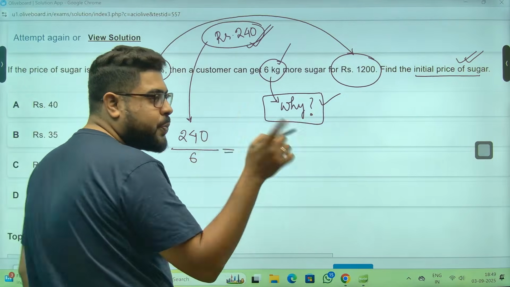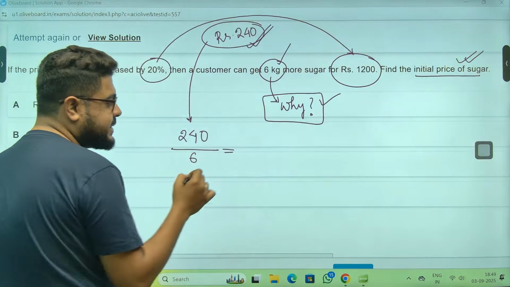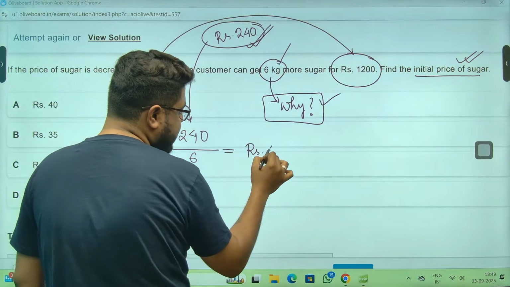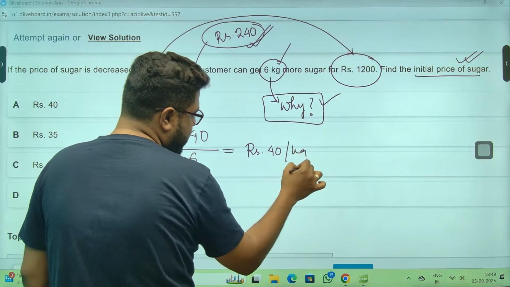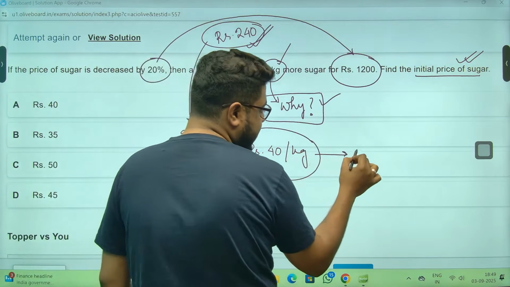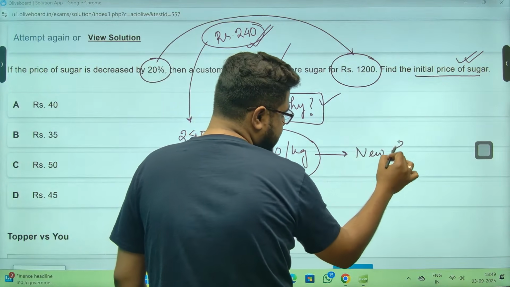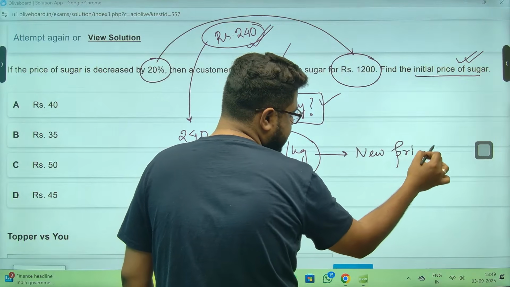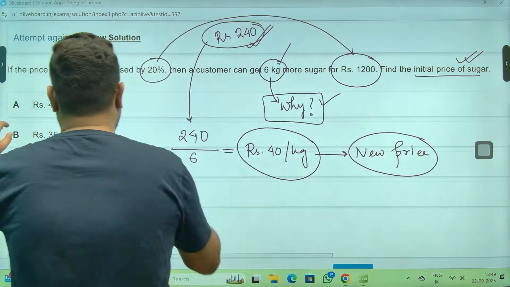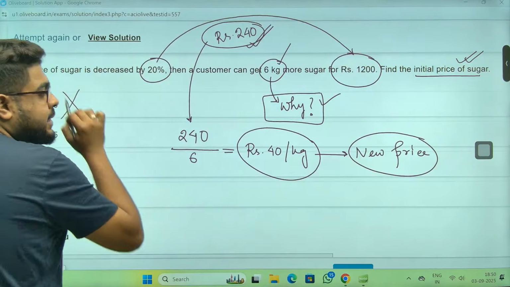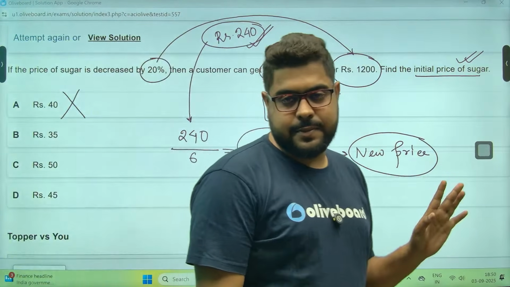So what is the new price of sugar? 240 by 6, that is 40 rupees a kg. Please understand, this is the new price. This is not your answer. Don't mark 40. Please don't make that mistake.